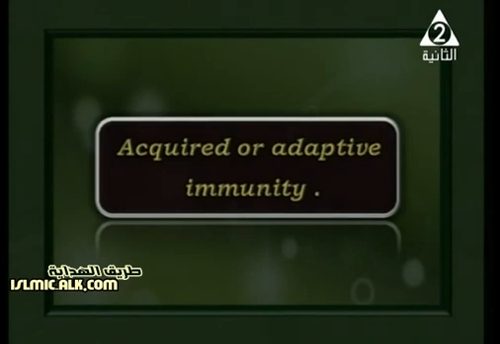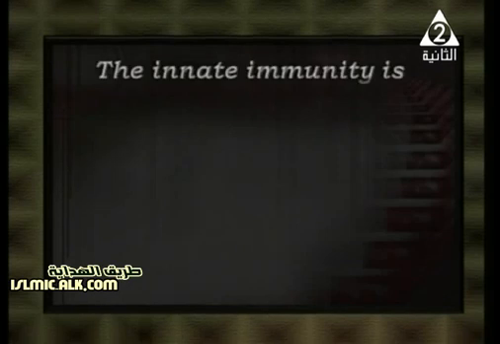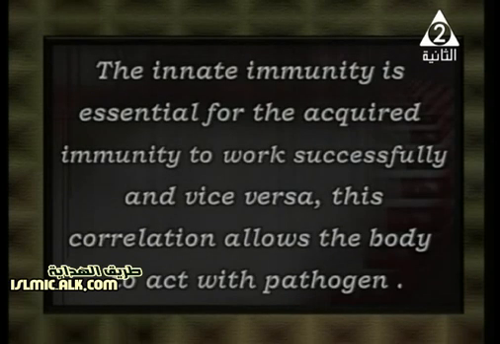Well, let's start. The two immunity systems inside the living organism's body work in cooperation, I mean they work together, in coordination. The innate system is essential for the acquired immunity.